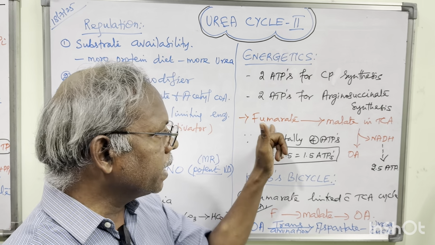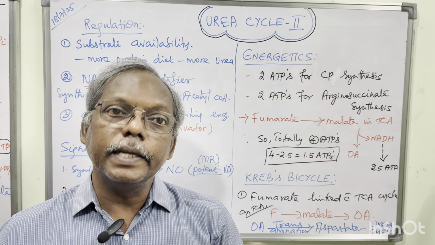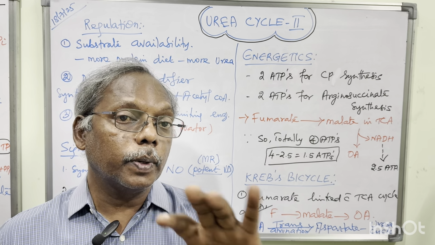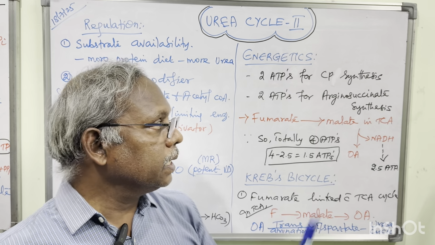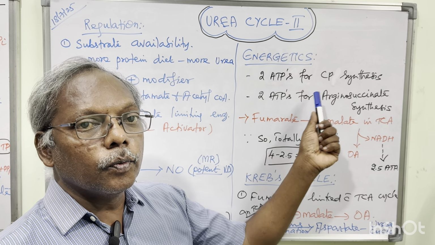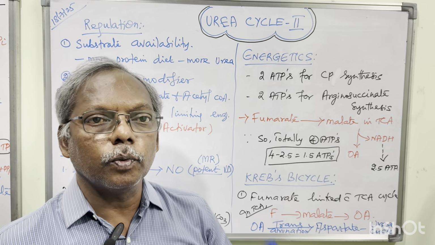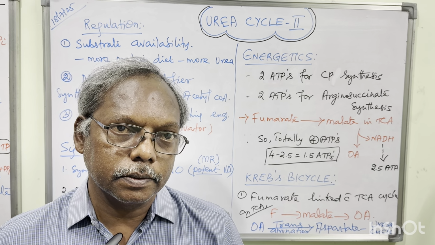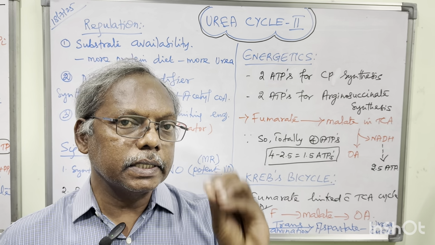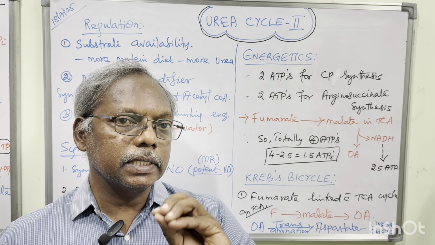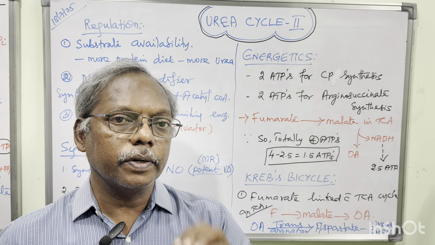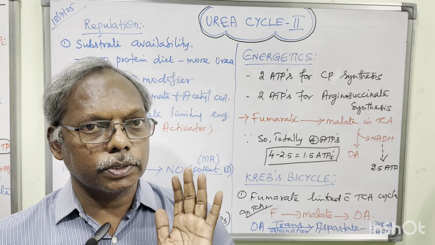So this fumarate releases 2.5 ATPs in the TCA cycle. Already we are giving 4 ATPs. So 4 minus 2.5, 1.5 ATPs. Right? So the energetics of the urea cycle, the answer is very simple, 1.5 ATPs produced.